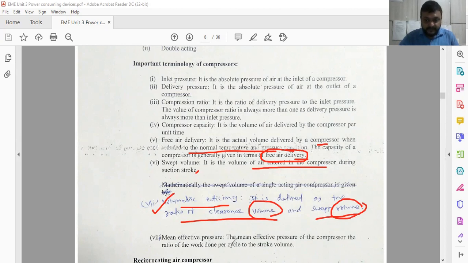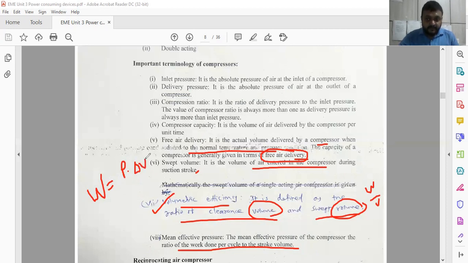And mean effective pressure is the pressure of the compressor. It is the ratio of work done per cycle to the stroke volume: work done divided by stroke volume. Because we already have W. Work done W, as we already defined in the previous lecture, is pressure into change in volume.